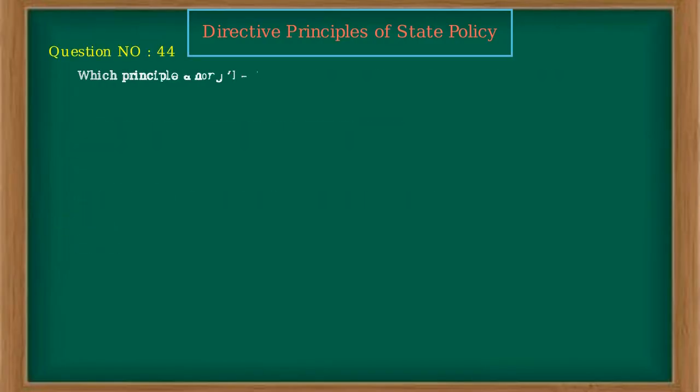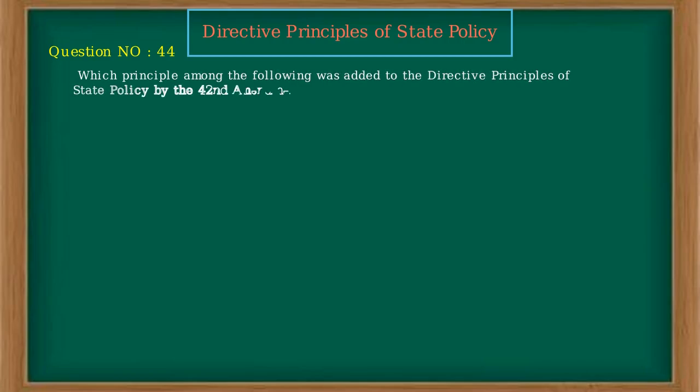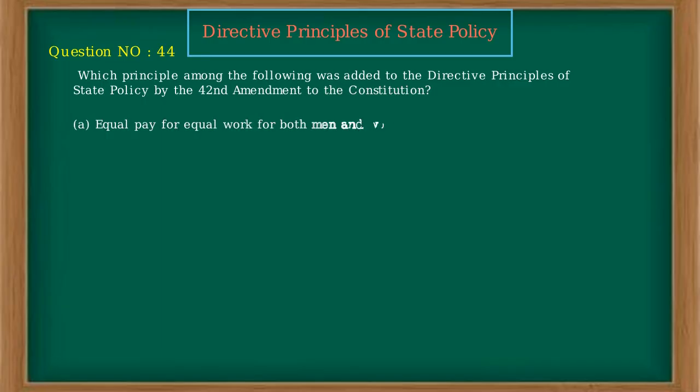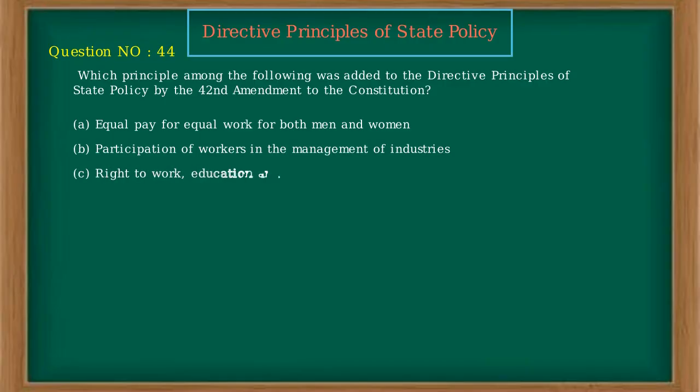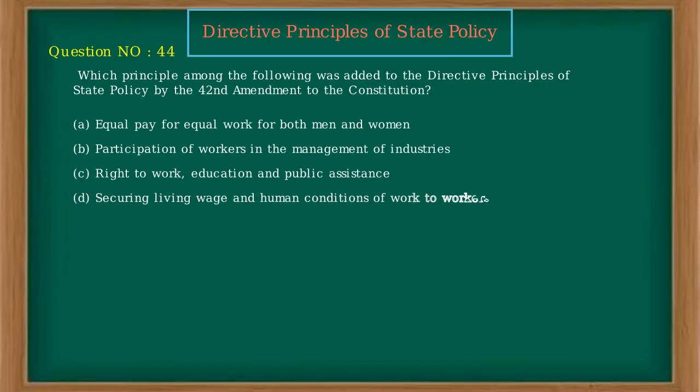Which principle among the following was added to the directive principles of state policy by the 42nd Amendment to the Constitution? A. Equal pay for equal work for both men and women. B. Participation of workers in the management of industries. C. Right to work, education and public assistance. D. Securing living wage and humane conditions of work to workers. Ans. B.